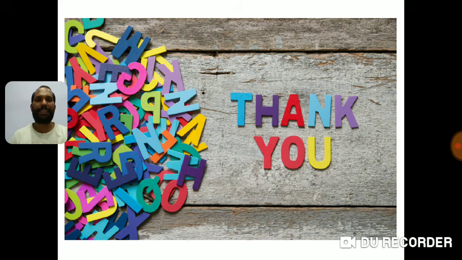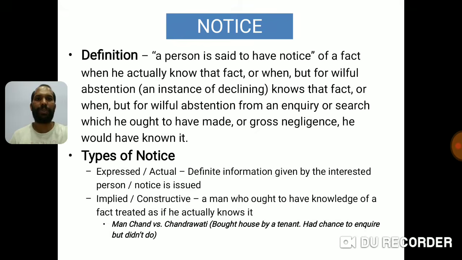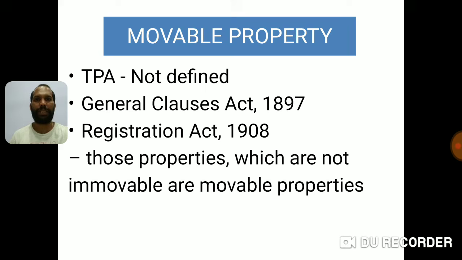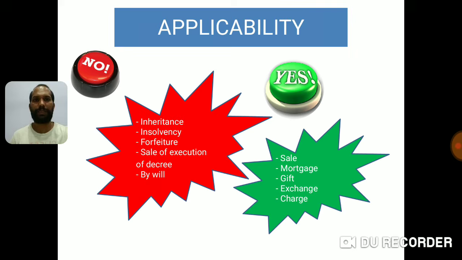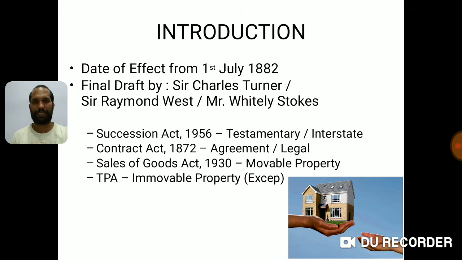That's with this lecture. I will quickly take you through the entire series once again before we conclude, so that you can remember the chapters, the details, applicability and other stuff, and you can apply accordingly. This is just a brief in the next 2 minutes. First, we started with the introduction, date of effect from 1st July 1882. This is submitted by the Third Law Commission, 3 British people, that is Sir Charles Turner, Sir Raymond West and Mr. Whitley Stokes. Then you have to refer this Act with the Succession Act, Contract Act, Sale of Goods Act, just to understand the concept very clearly.